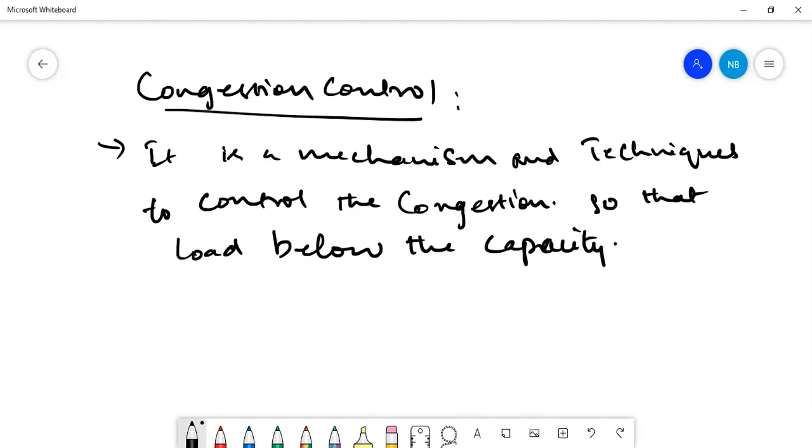It should not be beyond the capacity, it should be below the capacity so that the network can receive the data.